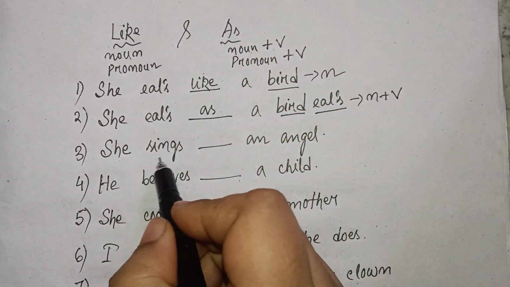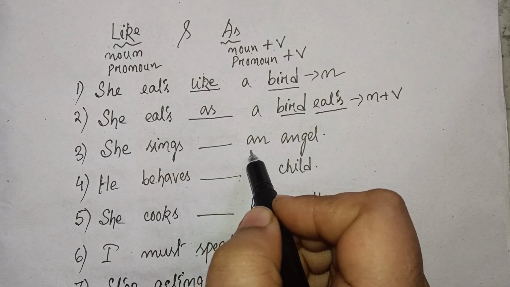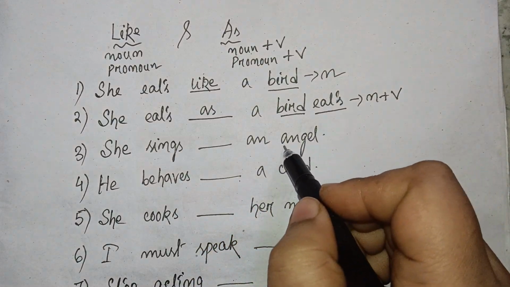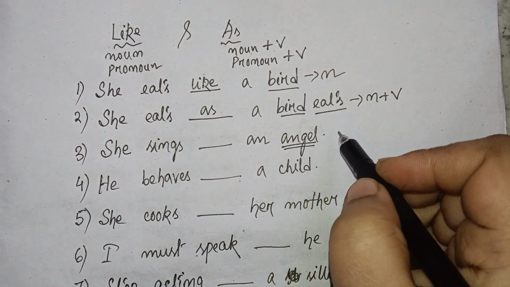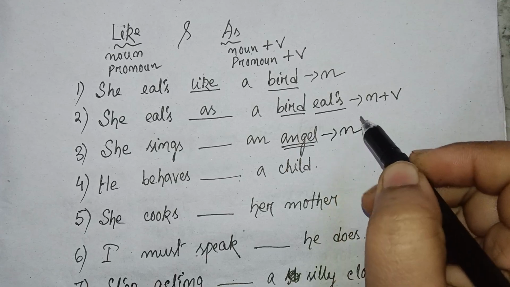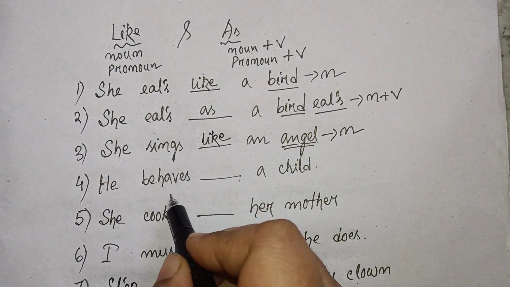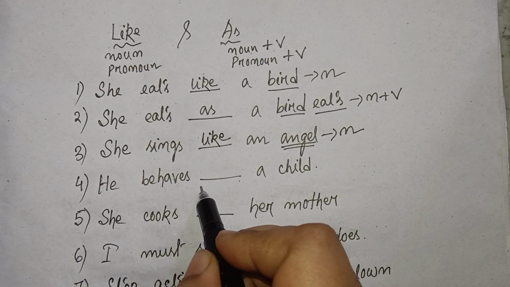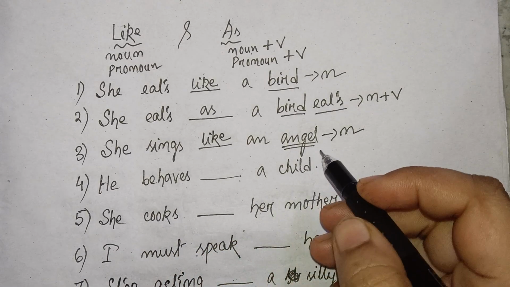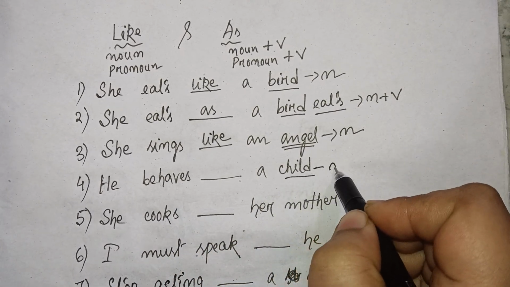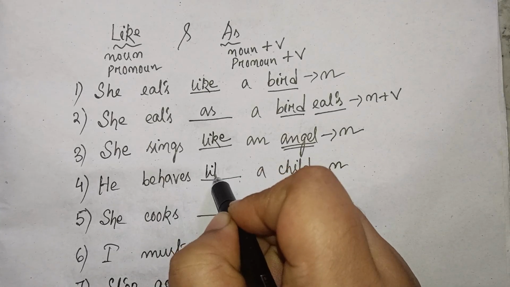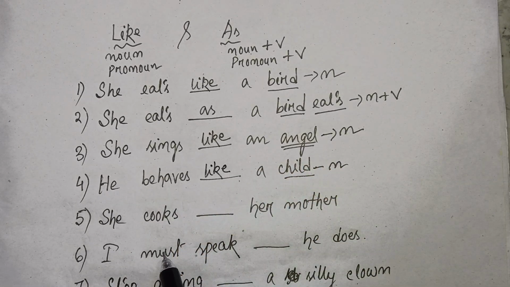The next one is she sings dash an angel. So you see here is angel. Angel is noun. So it will be like. The next one is he behaves dash a child. So child is noun. So like a child.